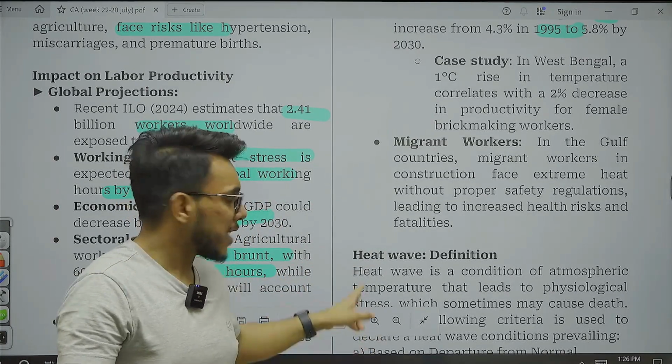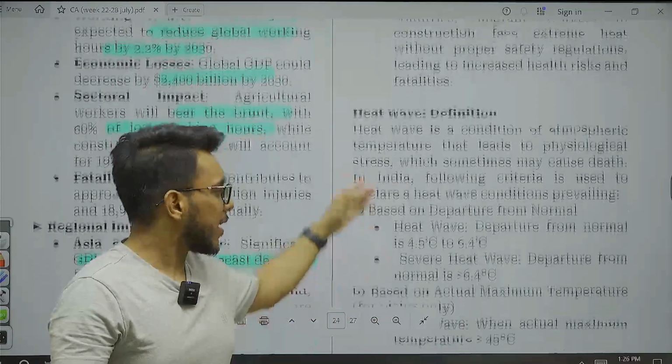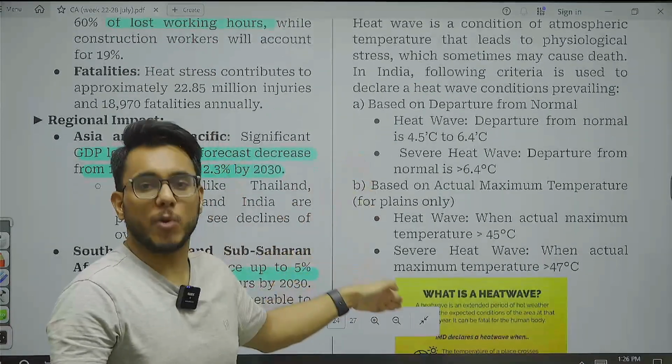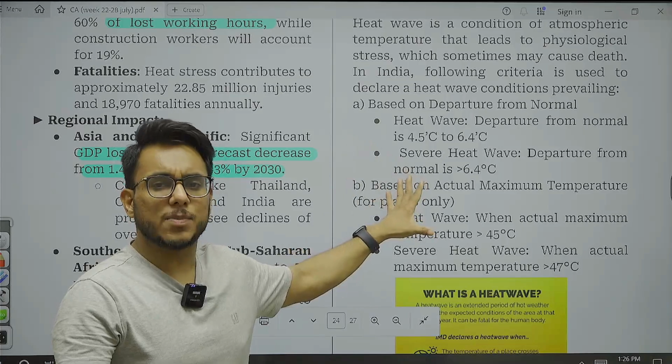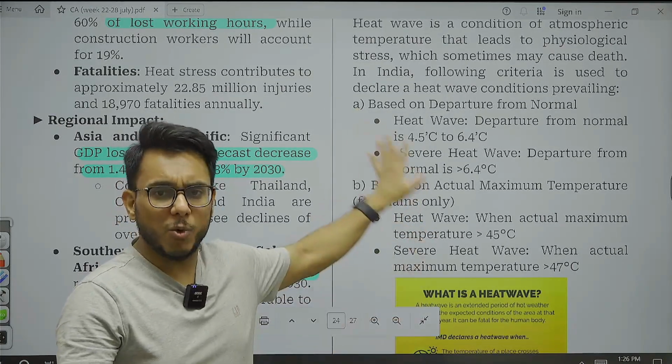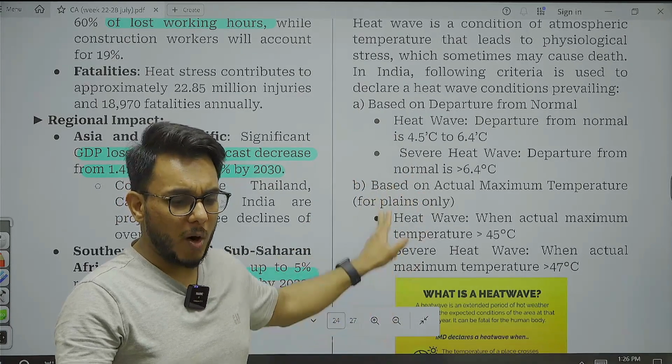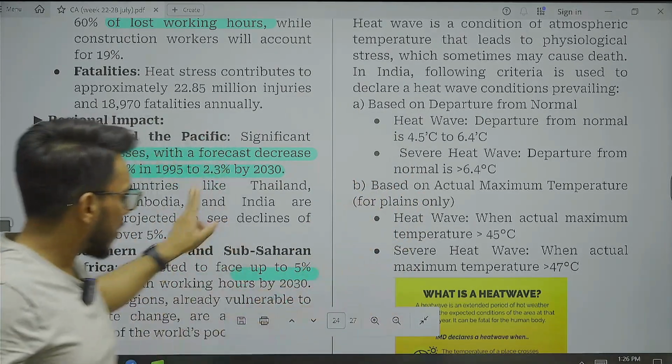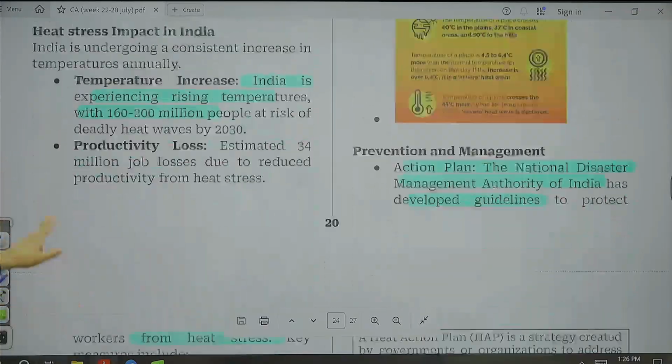By the way, guys, just for technical information, the heat wave definition, etc., I have also provided here. It is not part of this particular article, but if you want some static information, you can get it from this box that I have provided. That is all about it. And now let's move to the next article.